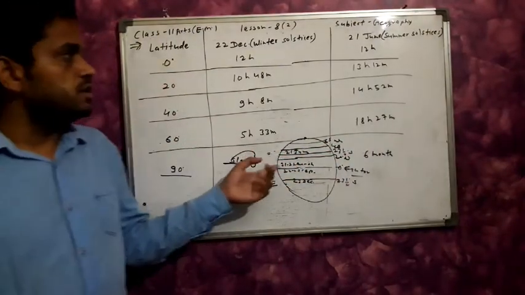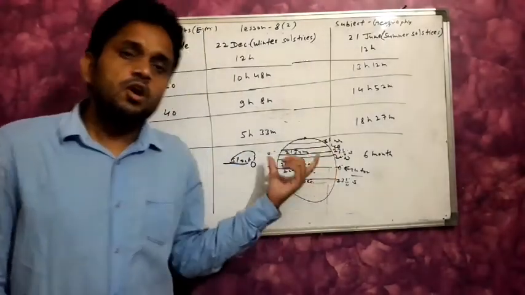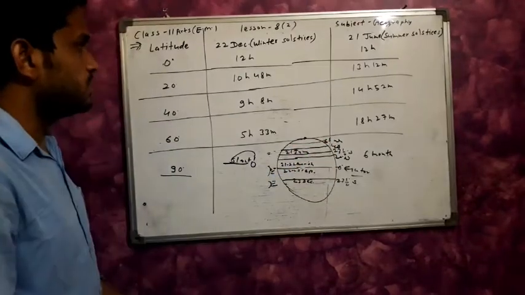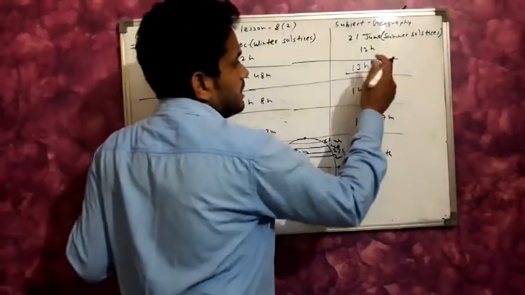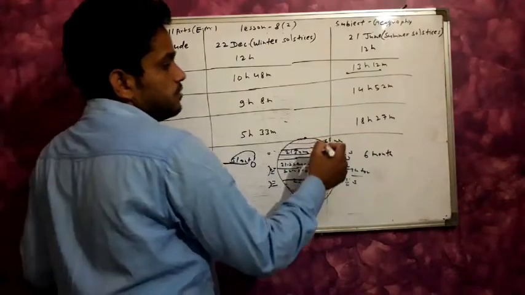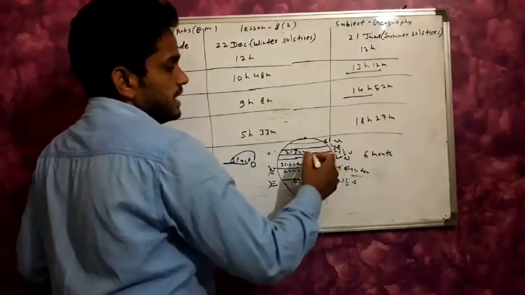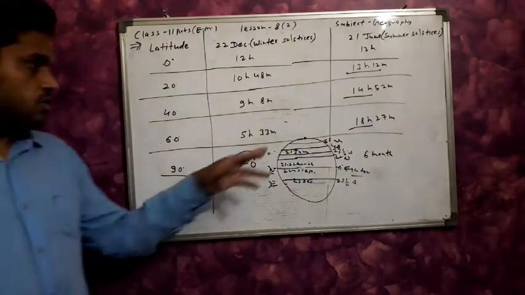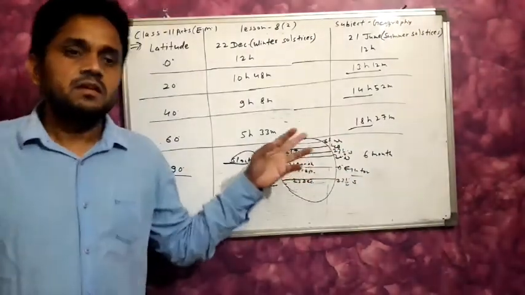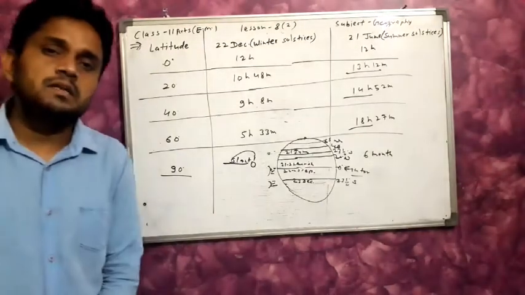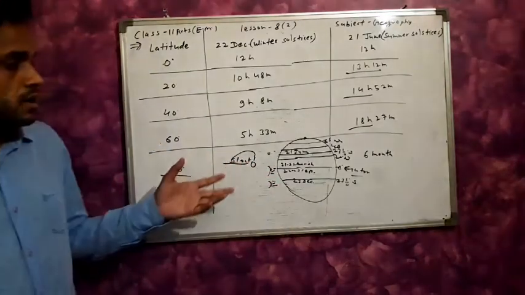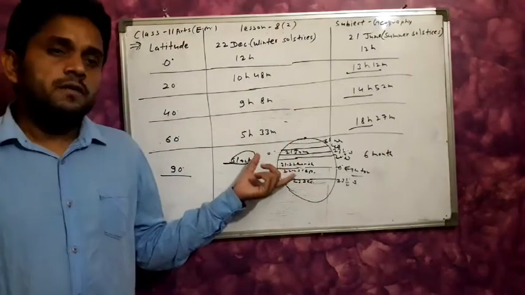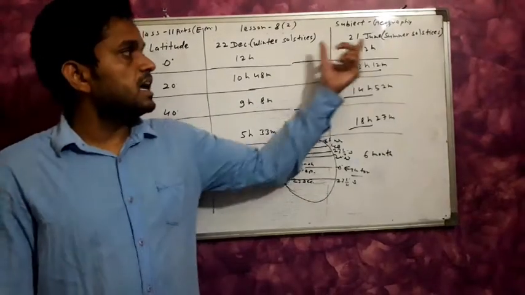At this time, on the equator at 0 degrees, the day is 12 hours. At 20 degrees north latitude, the day is 13 hours and 12 minutes. At 40 degrees, 14 hours and 52 minutes, and at 60 degrees, 18 hours and 27 minutes. In the polar region there are 6 months of day. According to latitude, the daytime increases.